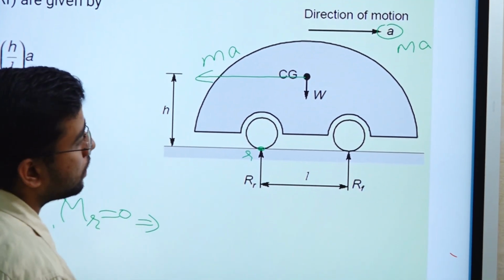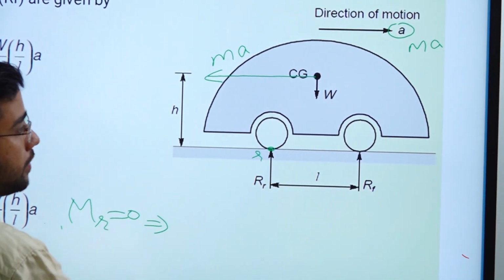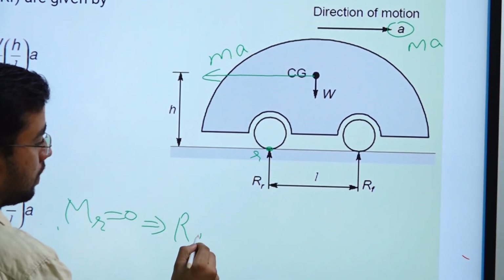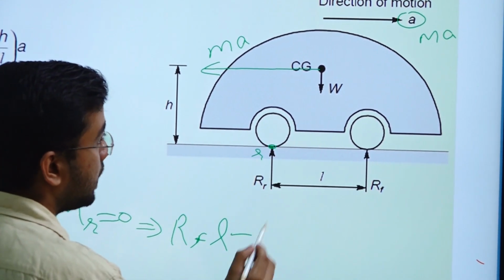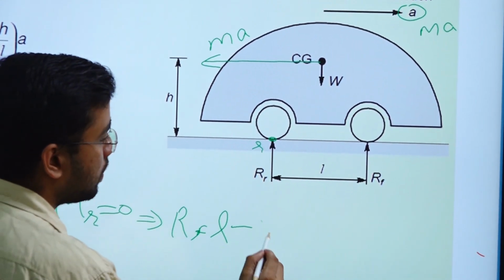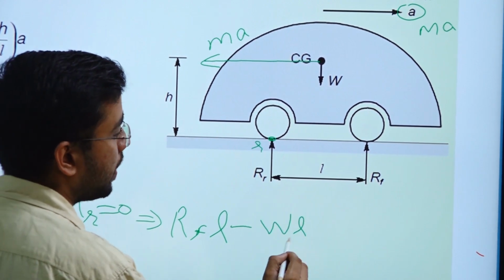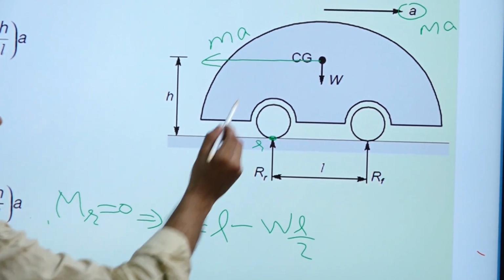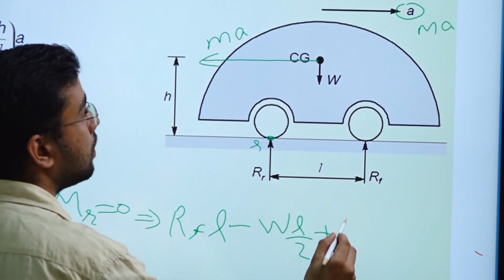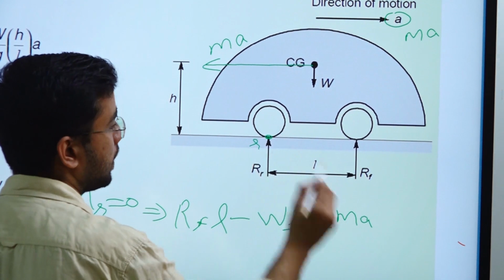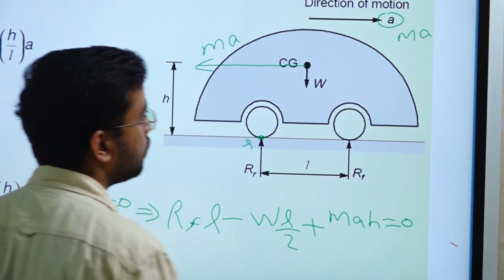First one is Rf, giving counterclockwise rotation, Rf into L. Then we have W, giving clockwise rotation, W into L by 2. Then we have this ma giving counterclockwise rotation, ma into h is equal to 0.